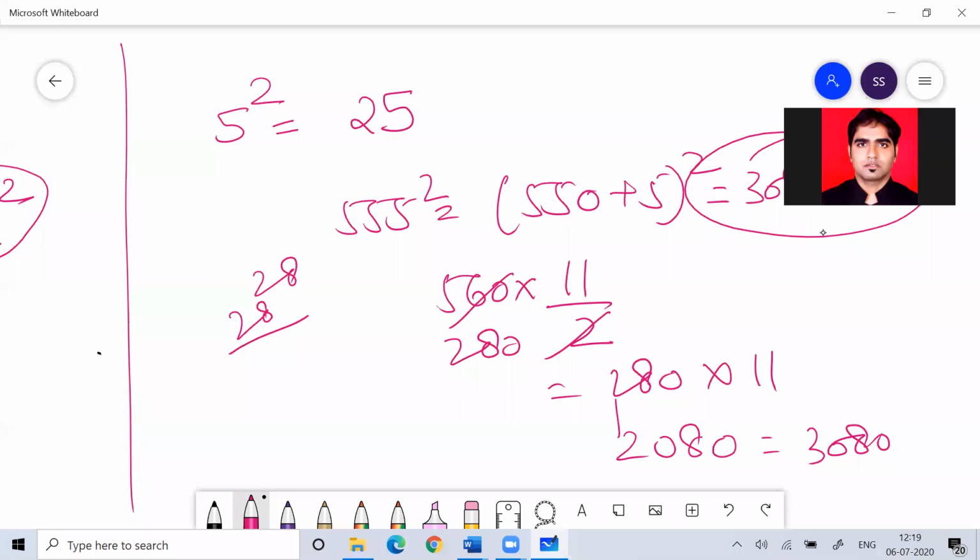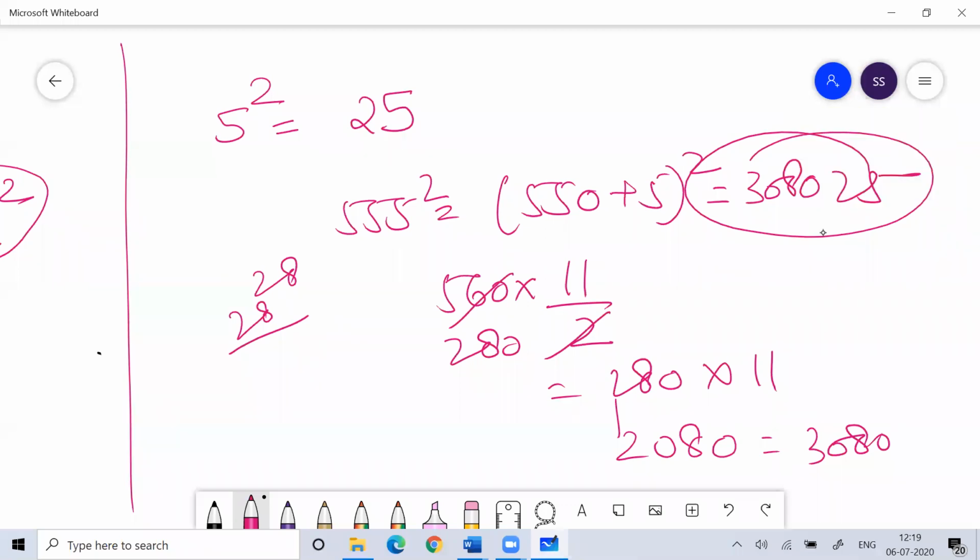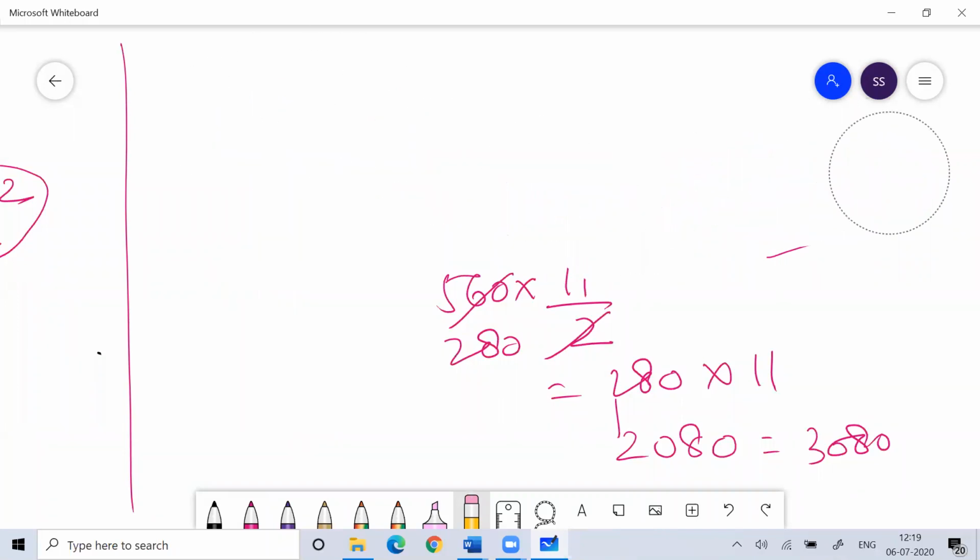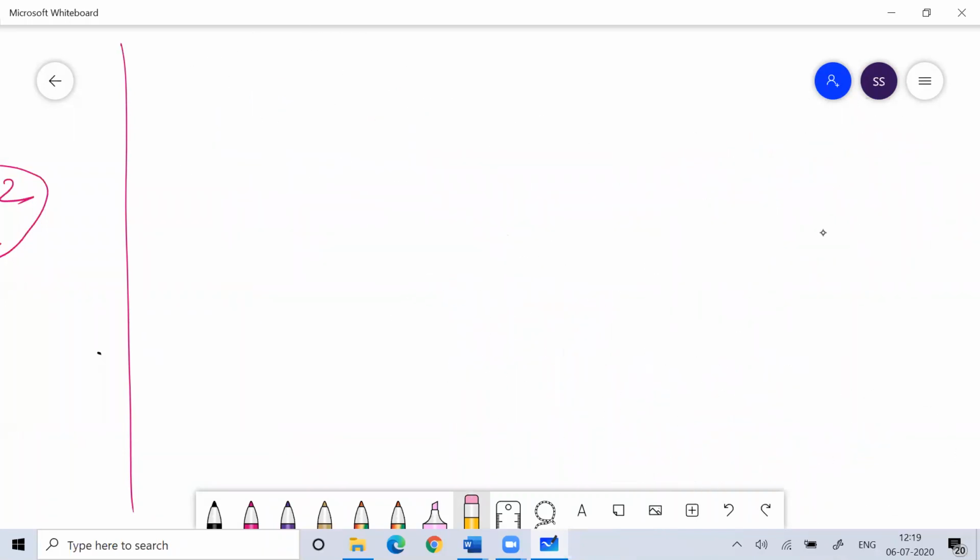There's a direct method, but before I tell you this direct method, can I take a little bit of time and explain some other ways, some more information? You can be with me for a couple of minutes before I tell you that. Otherwise, I can tell you the direct formula.